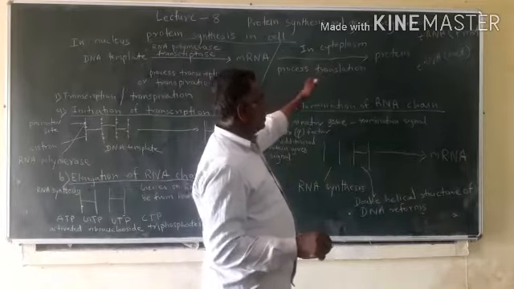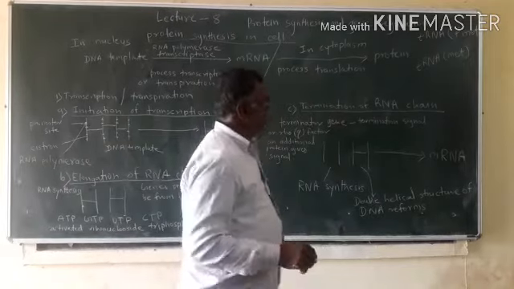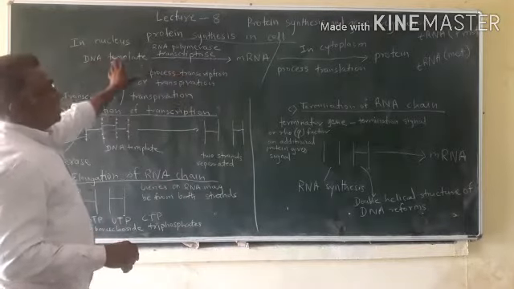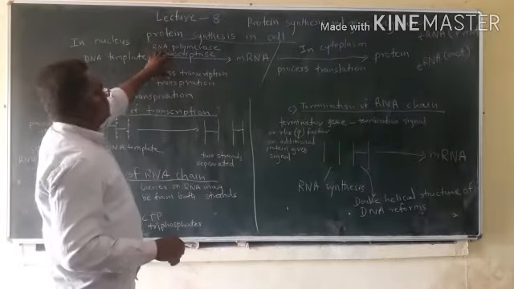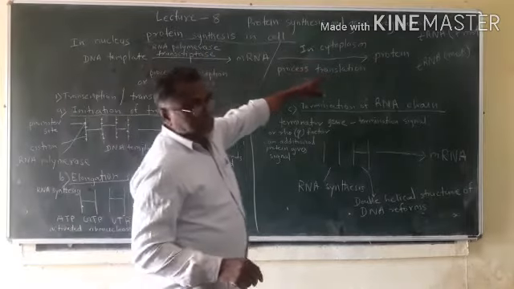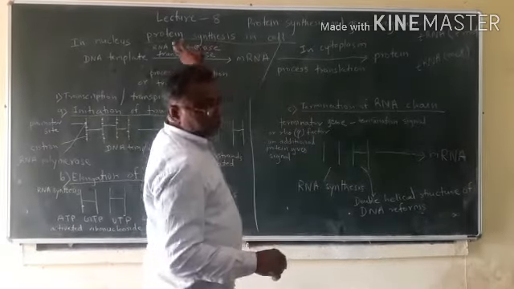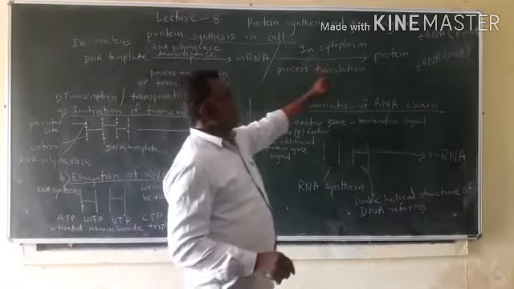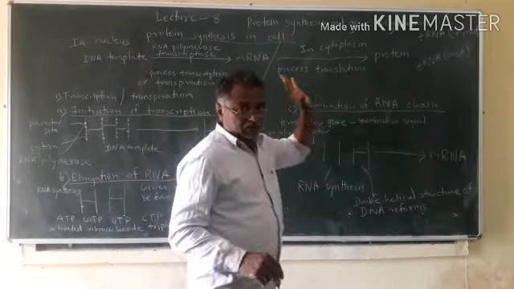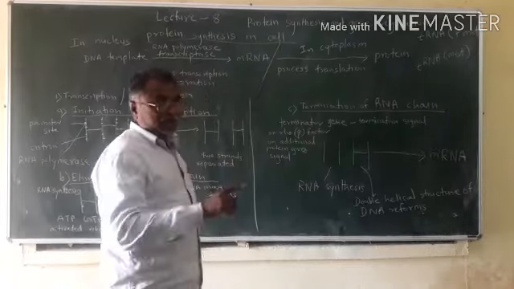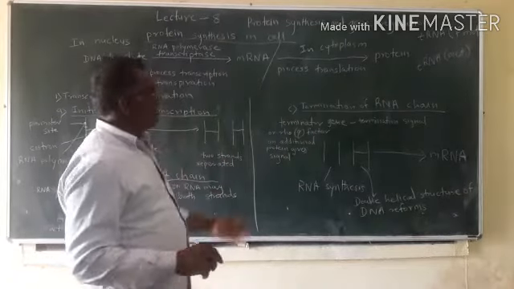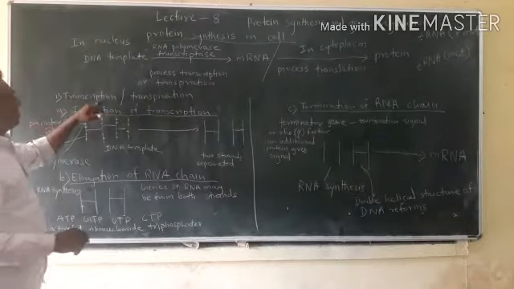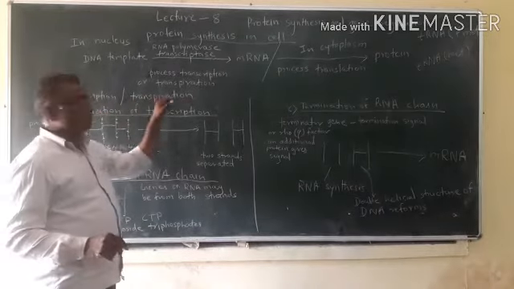So translation takes place in the cytoplasm. There are two processes, transcription and translation. Transcription takes place in the nucleus. Translation takes place in the cytoplasm. So in the first part, we are going to study the process of transcription.